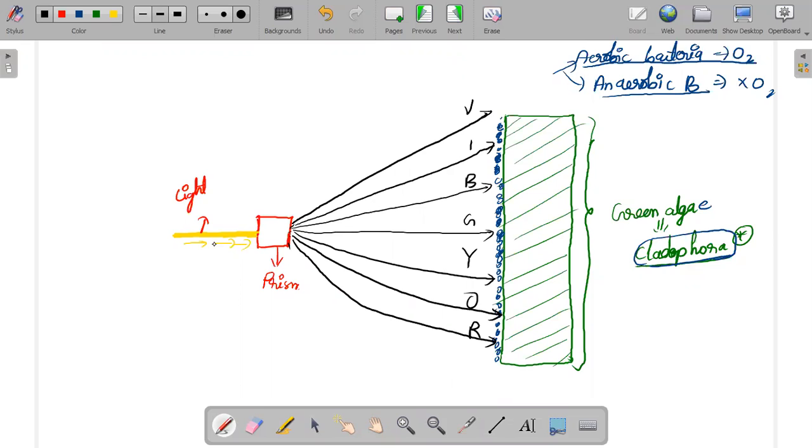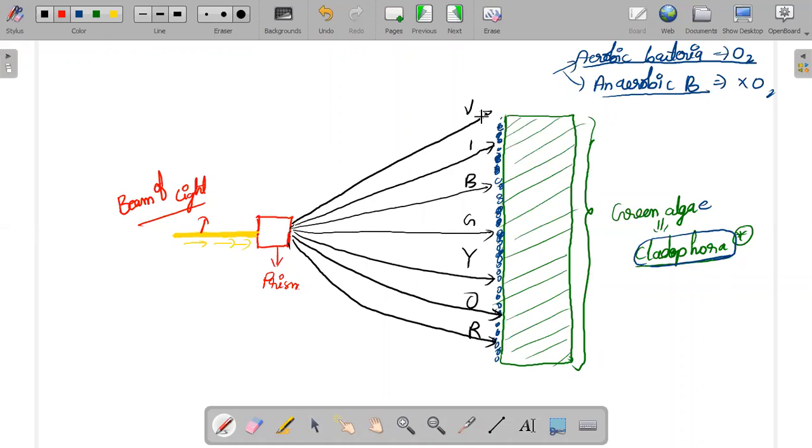Whenever you try to send a beam of light through the prism, this is a beam of light. What will happen? That beam of light will split or break down and form the rainbow colors.